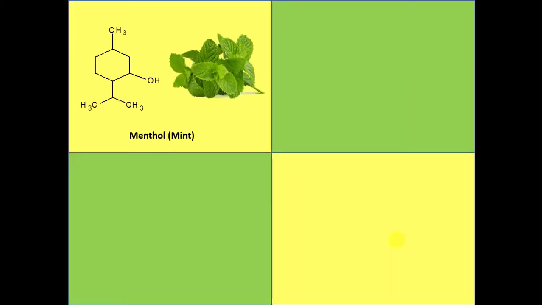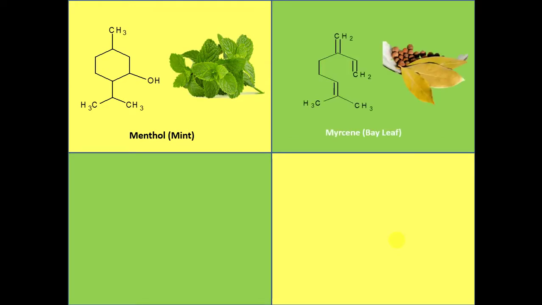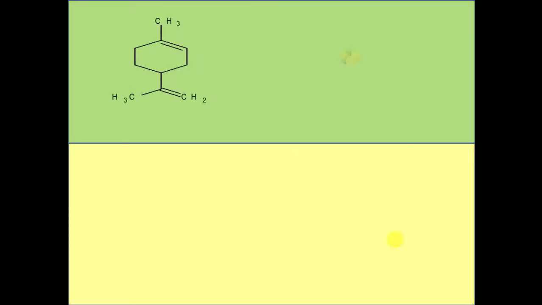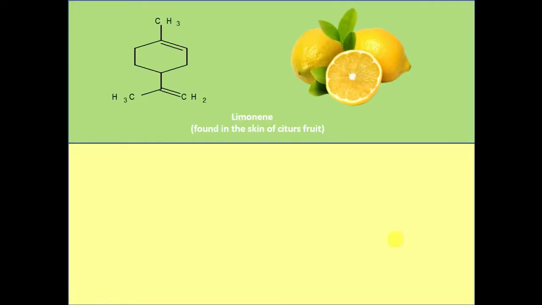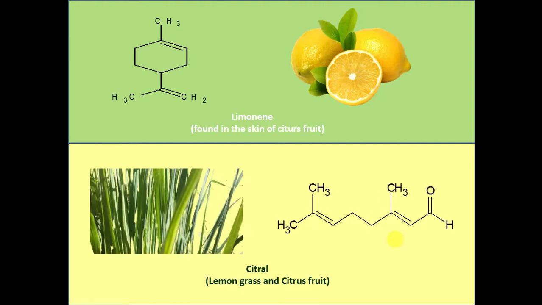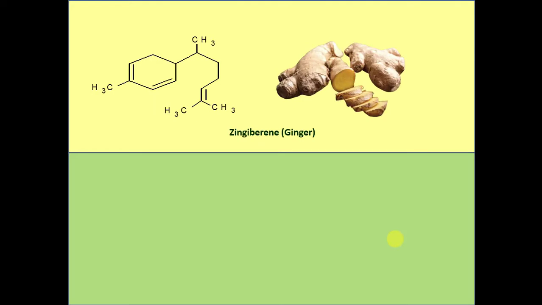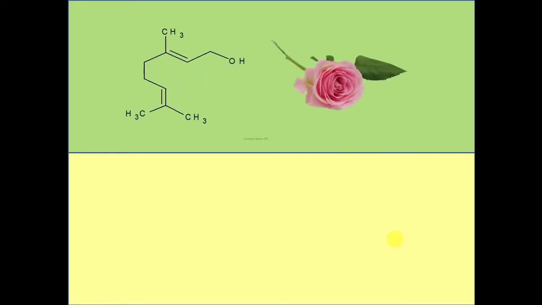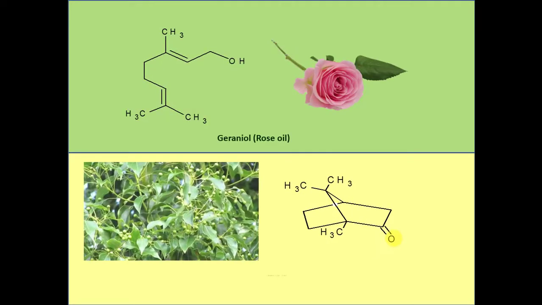So these are the examples of terpenes and terpenoids: menthol, which is found in mint, and myrcene, which is found in bay leaf, and this is alpha-terpineol, and this is linalool, which is found in sweet basil. So this is limonene, which is found in the skin of citrus fruit, citral, which is found in lemongrass and citrus fruit, and zingiberene, which is found in ginger, and carvone, which is found in cumin. Geraniol in rose oil, and camphor in the camphor tree.